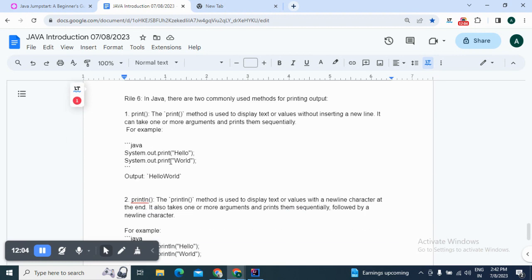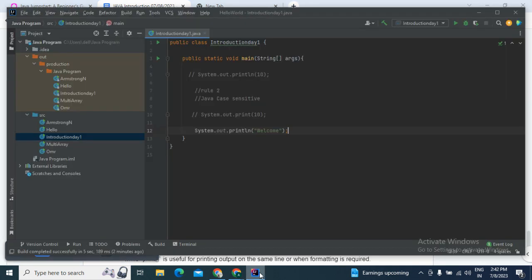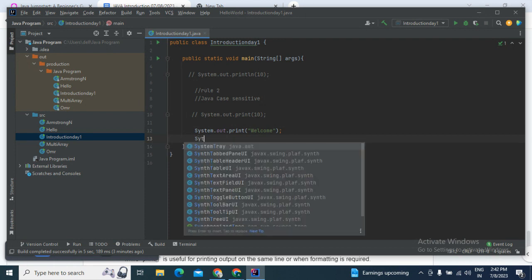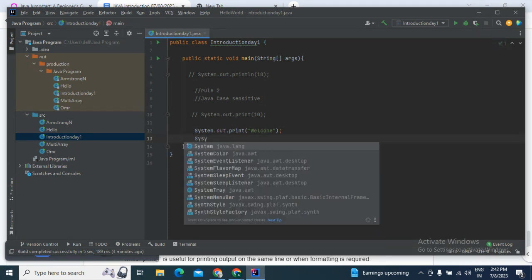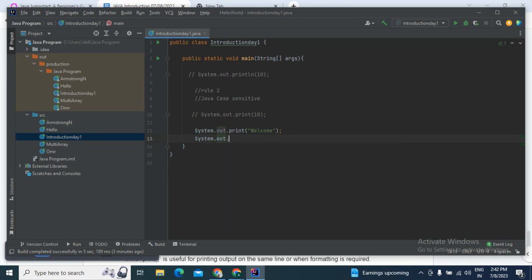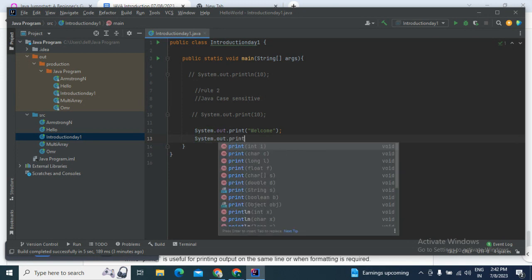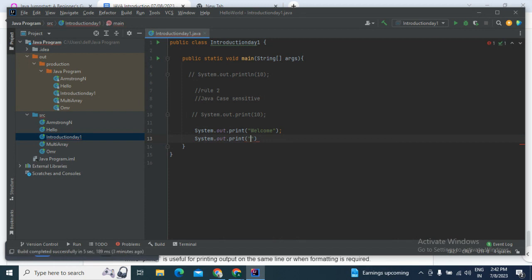So there are two statements called print and println. So what do print and println do? The print method is used to display text or value without inserting a new line. Suppose we are trying to print these two lines, welcome Java, with the print statement, then it will give us the output on the same line.